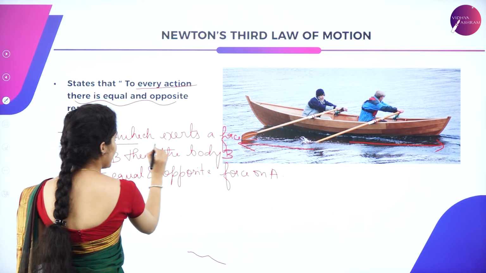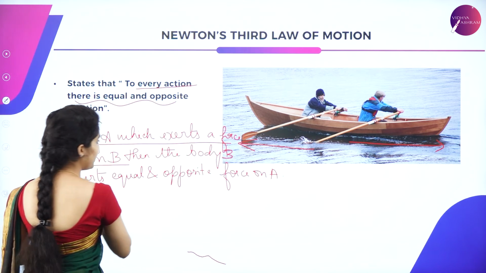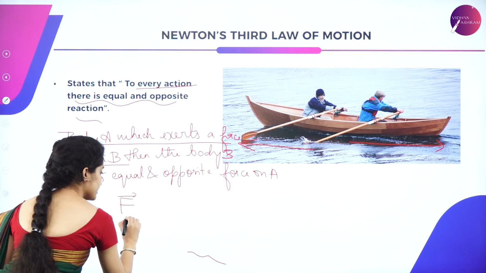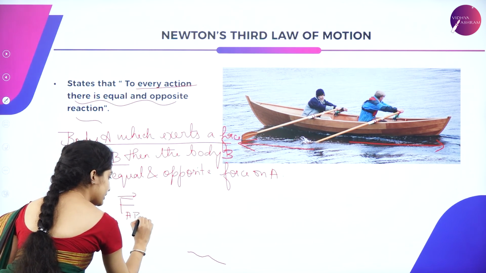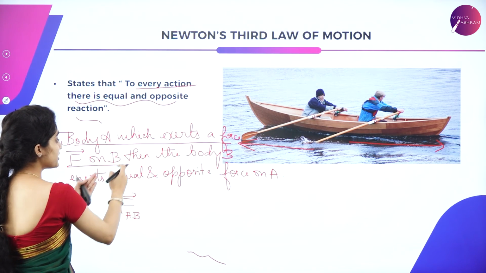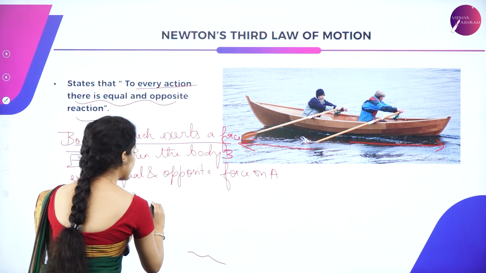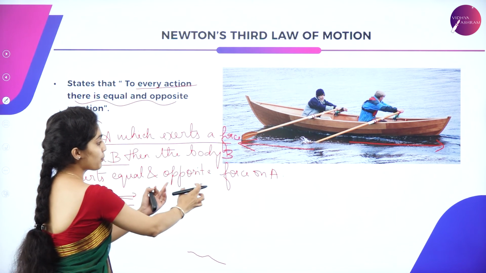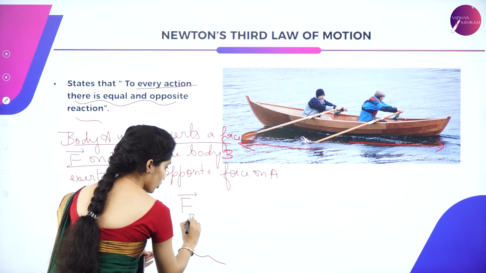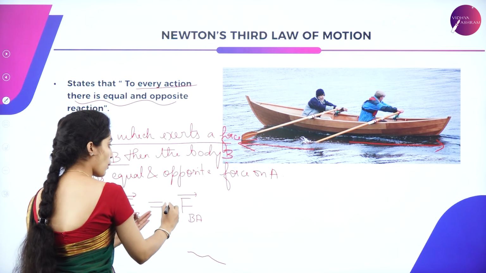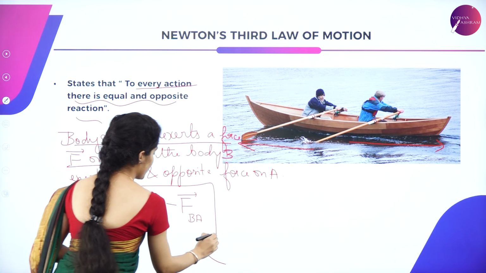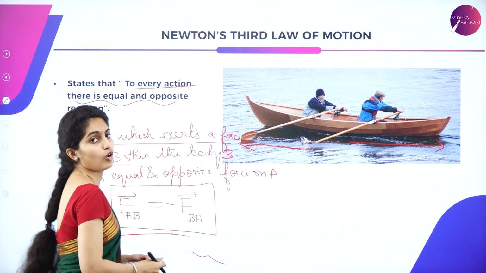Body A exerts a force F on B, correct? So this is the force exerted by A on body B. Then the body B exerts an equal and opposite force on A. Again, this is the force exerted by body B on A. So it is the opposite force. That is why it is negative over here. So this is the equation to represent Newton's third law of motion.